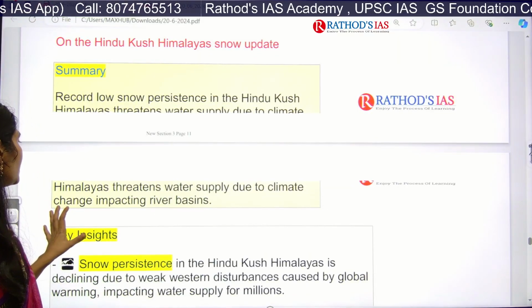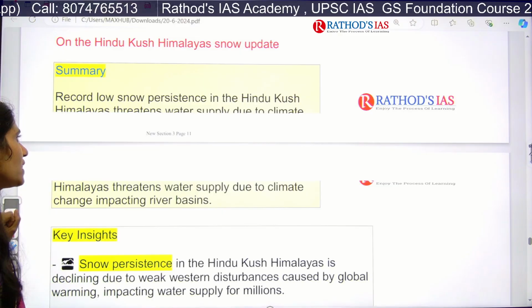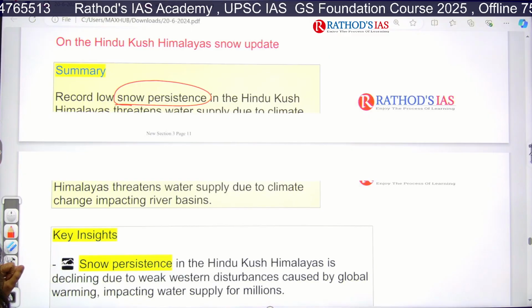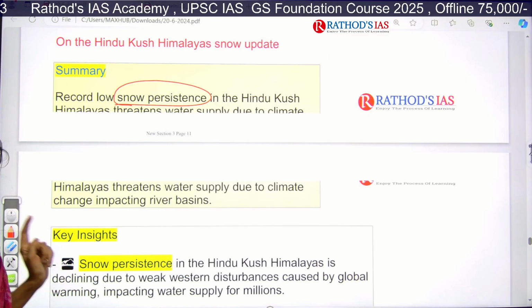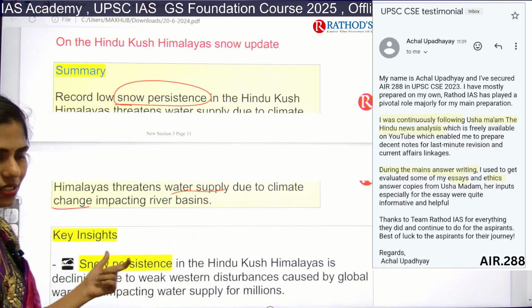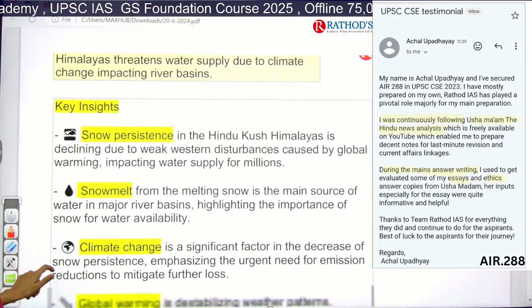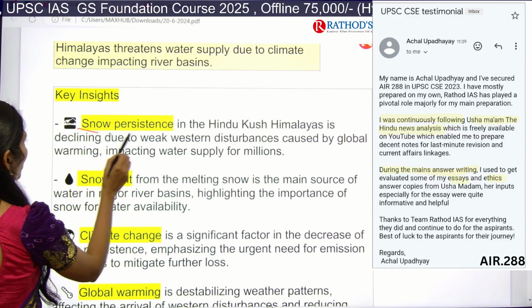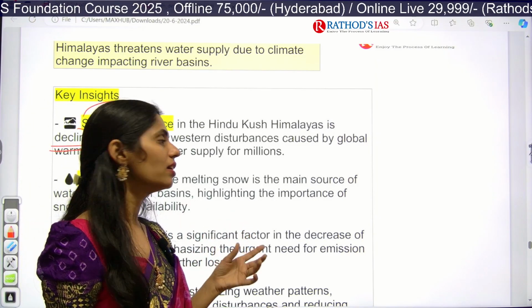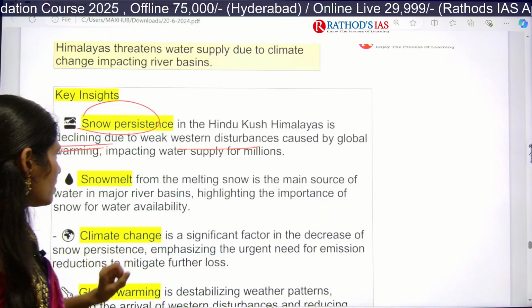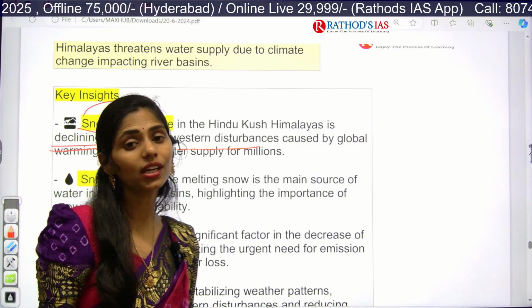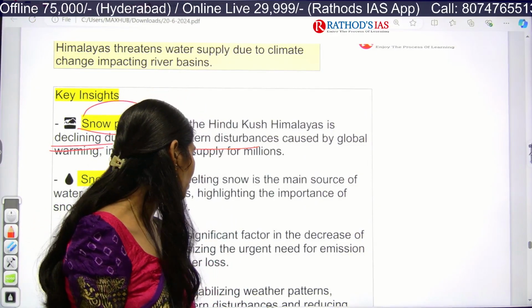So this article says very low snow persistence. This word is very important. Low snow persistence in the Hindu Kush Himalayas is a threat to water supply due to climate change impacting river basins. Okay, now let us see the key highlights. The snow cover is declining. Why? Because of disturbance in climate, because of weak western disturbances, and snow melting is happening at a very fast rate. So this is one problem now.